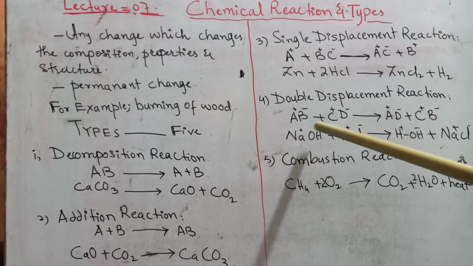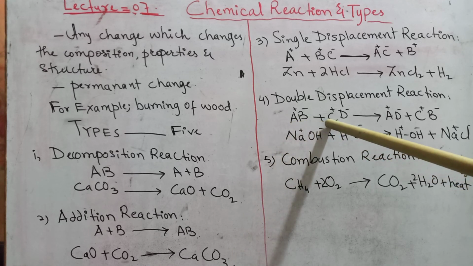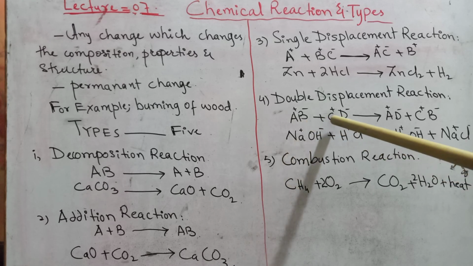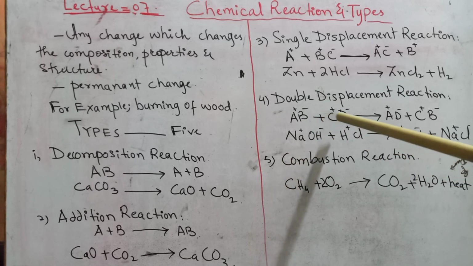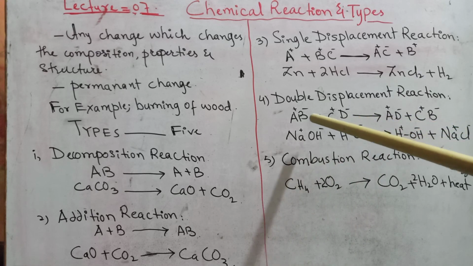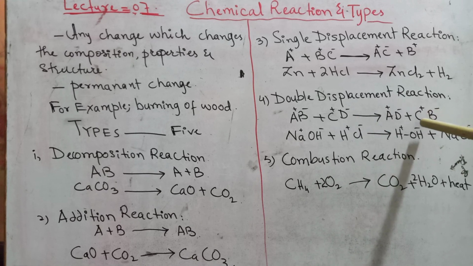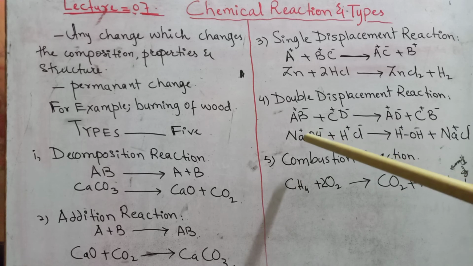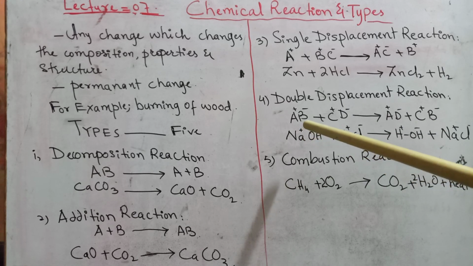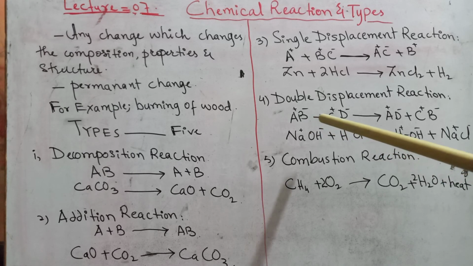Now here what happens, if A comes here, A will replace this C and it will combine with the negative atom, that is D. So a new product is formed, AD. Similarly, C and B are remaining. C is positively charged, so we will write down the positive atom first and then the negative atom. So double displacement reaction means the two compounds will react with each other to exchange their atoms